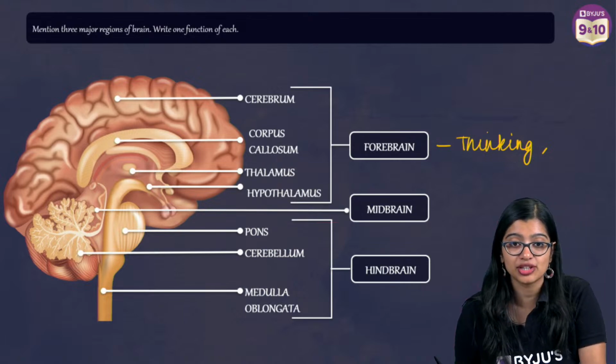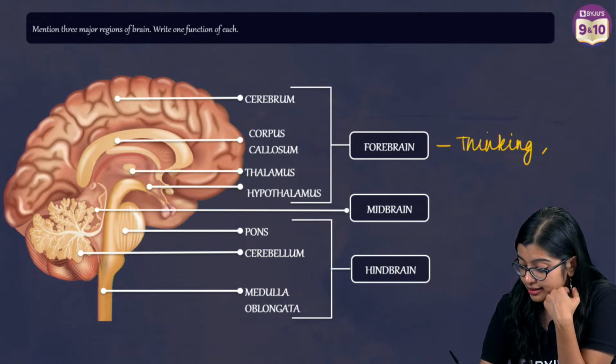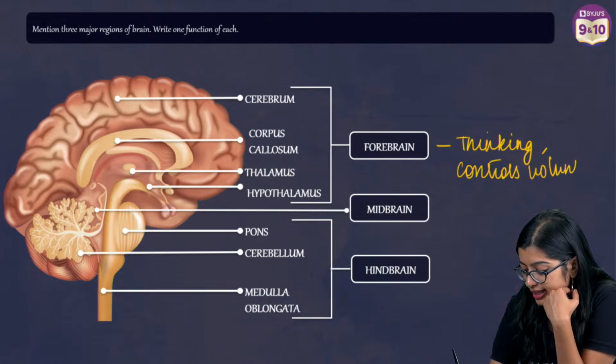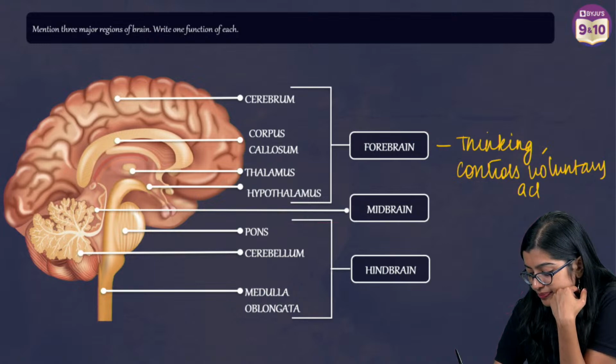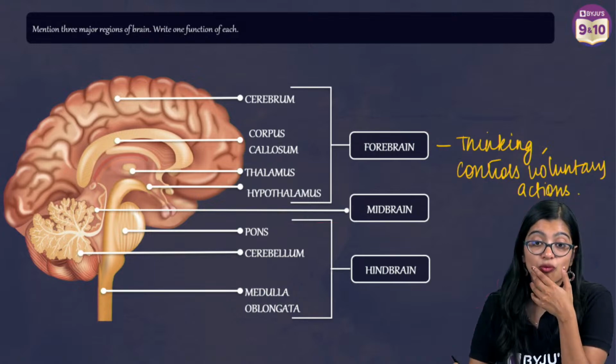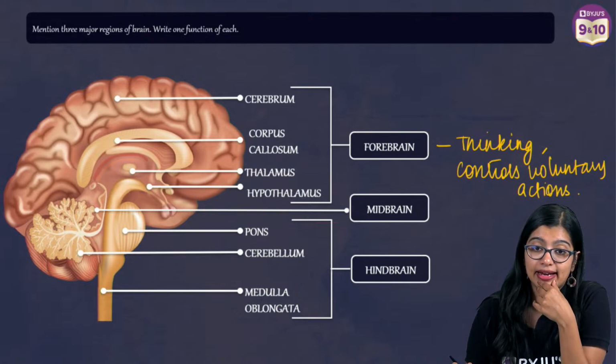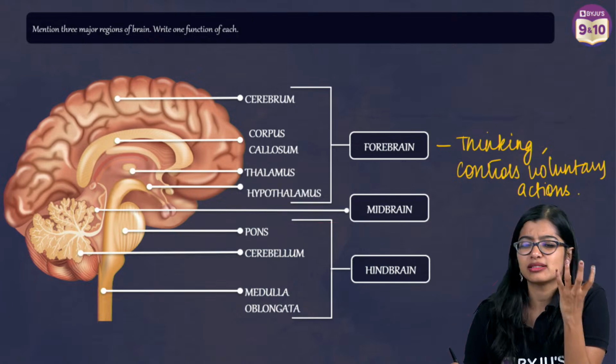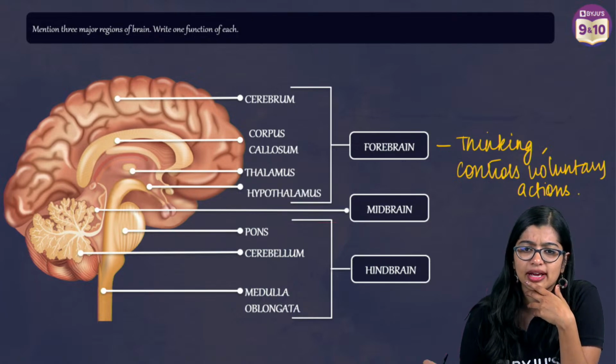Yes, very good. Thinking and controls voluntary actions, right? It regulates voluntary actions. Exactly. Now what else? Controls sensory organs. Controls is a very strong word, but okay.